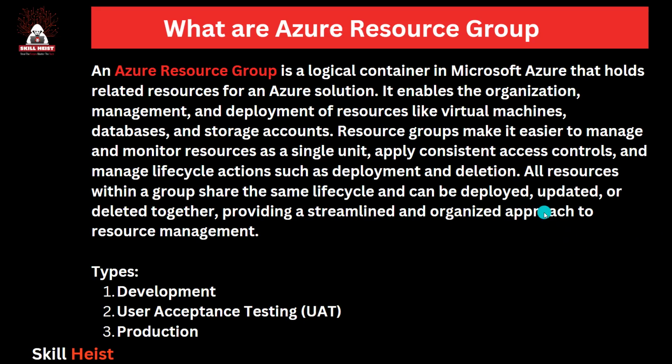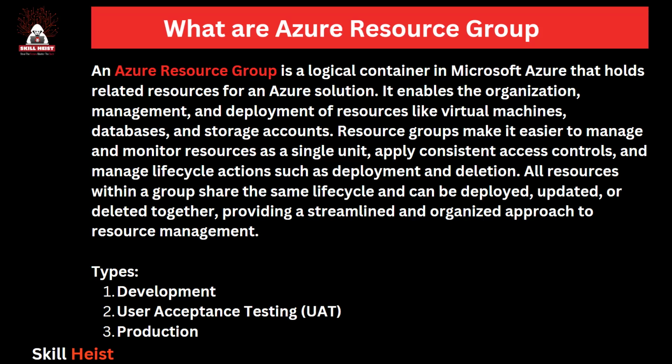It enables the organization to manage and develop resources like virtual machines, databases, and storage accounts. So in a resource group, you can manage or develop, do the deployments of your data, manage your database, create the storage account, and all this is related to the cost.